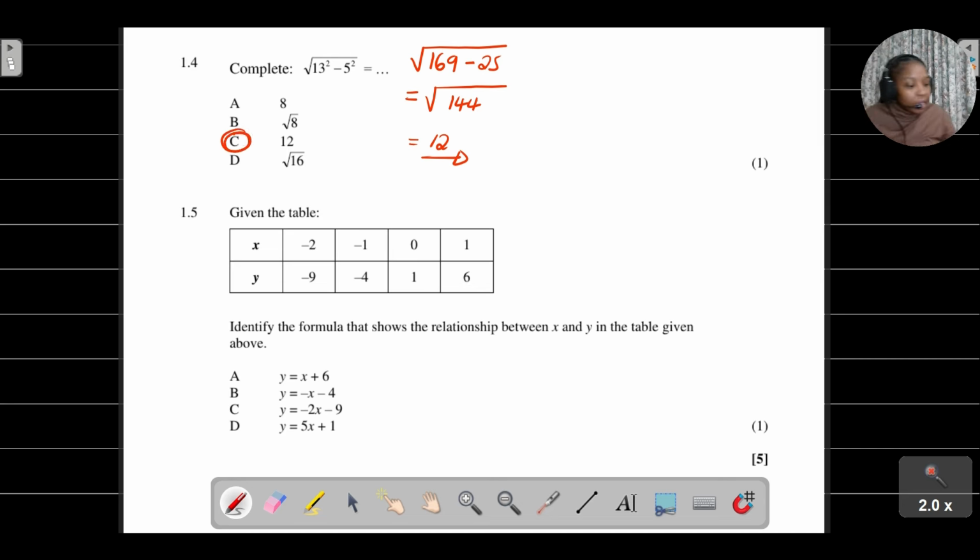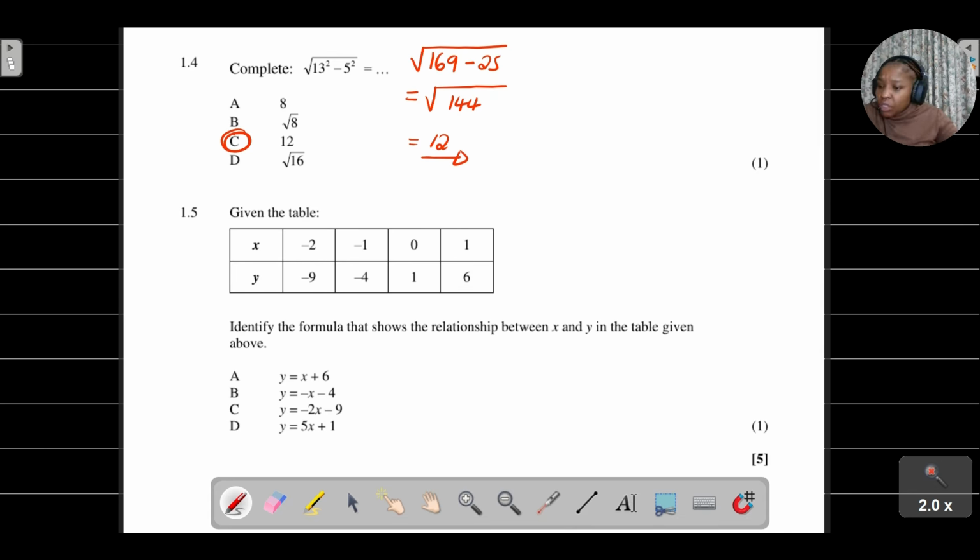But I showed you how you would have to show the solutions for this question if it was a question that said something like, show without the use of a calculator, what the square root of 13 squared minus 5 squared will be. But then the final answer there should be 12. So you can just directly put that into your calculator because it's just for 1 mark.